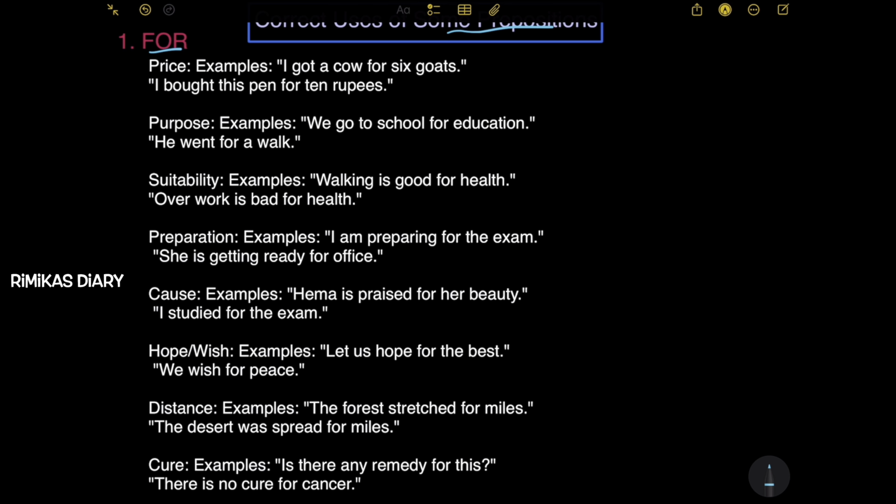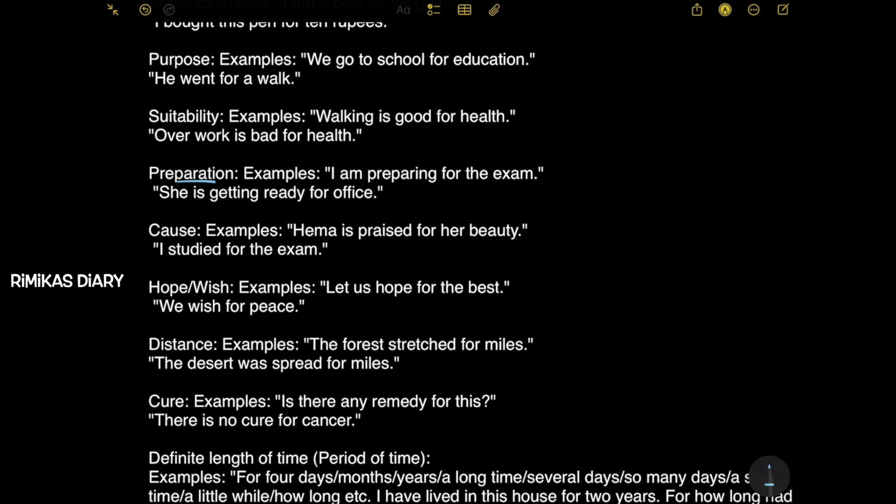Next, suitability. Examples, walking is good for health. Overwork is bad for health. So it's also used when there's suitability. Next, preparation. Examples, I am preparing for the exam. She is getting ready for office. So for is also used for the preparation of something. She's preparing herself to be ready for office.